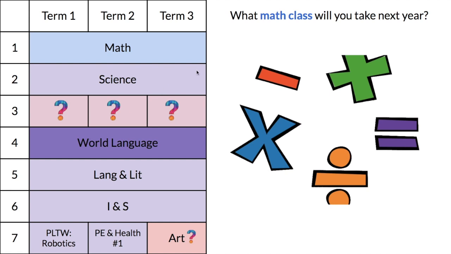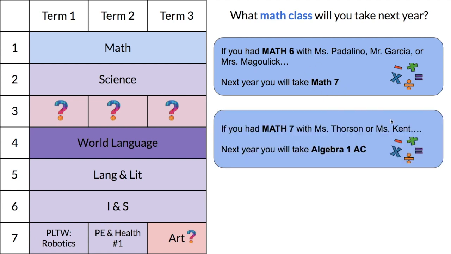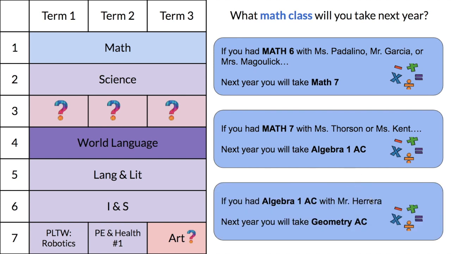Next, you have to decide what math class will you take next year. If you had Miss Padalino, Mr. Garcia, or Miss Magulik this year, next year you will take Math 7. If you had Miss Thorson or Miss Kent, you'll take Algebra 1 AC. If you had Mr. Herrera, you'll take Geometry AC. If you're not sure what to do, email your math teacher from this year.